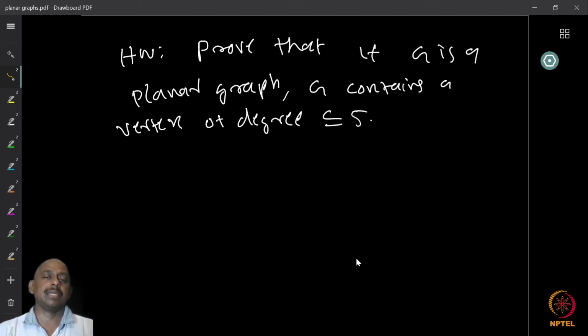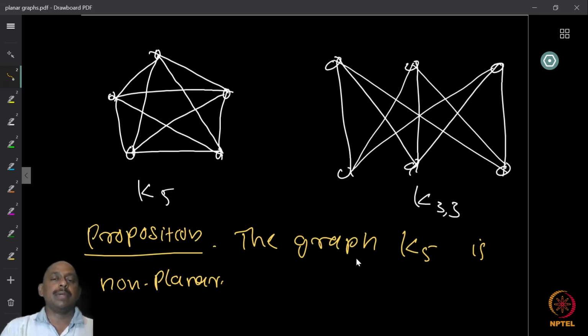So think of this and try to come up with a proof. Now we have the tool to prove that the graph K5 is not planar, right? You have these two non-planar graphs that I introduced to you earlier, and I claim that these two graphs are not planar. We did not prove it. Now we can prove it by using the Euler identity.